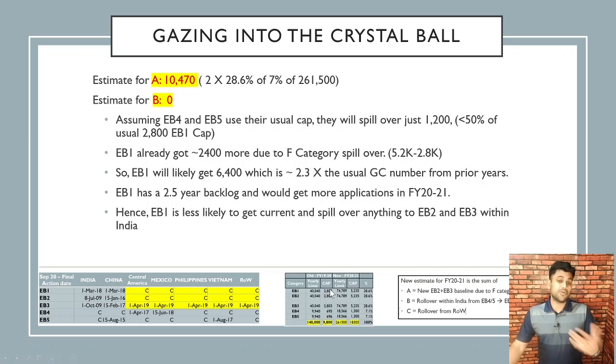So they're getting 2.5 times as much nearly. But EB1 already has a 2.5 year backlog and would likely get more applications in 2021 as well. Hence, EB1 is less likely to get current and spill over anything to EB2 and EB3 within India, just in the India bucket, right? In the total India bucket of green cards. Rest of the world, we'll get to it later.